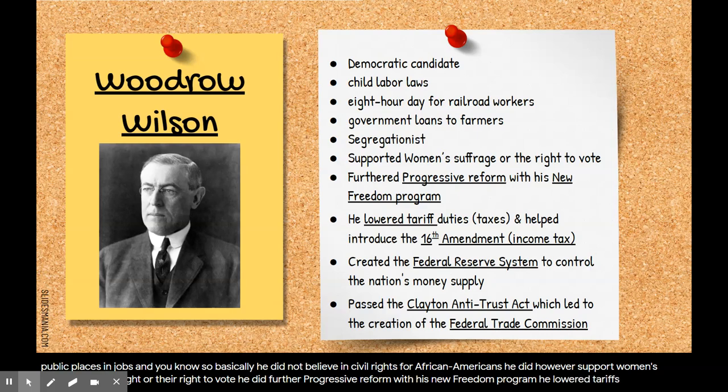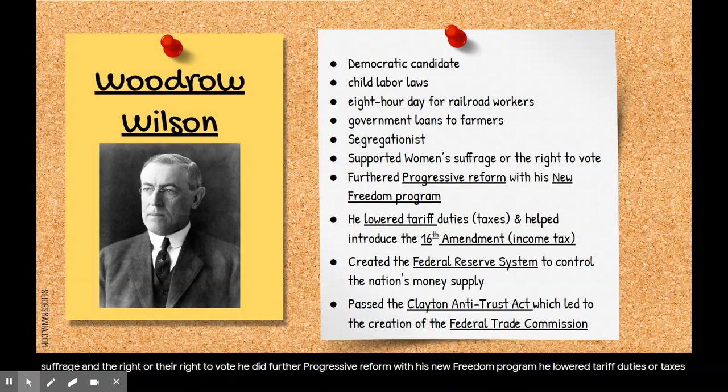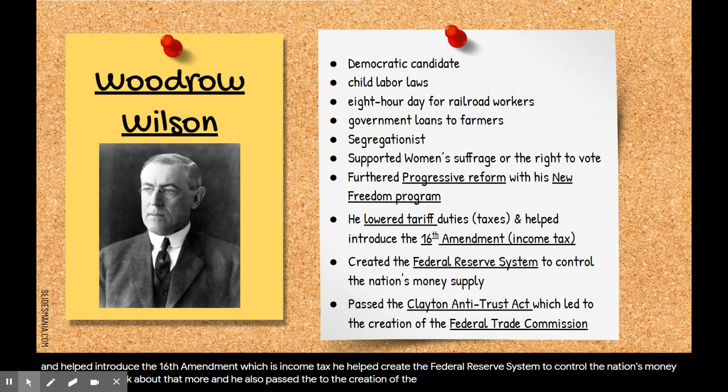He lowered tariff duties or taxes and helped introduce the 16th Amendment, which is income tax. He helped create the Federal Reserve System to control the nation's money supply, and we'll talk about that more. And he also passed the Clayton Antitrust Act, which led to the creation of the Federal Trade Commission.